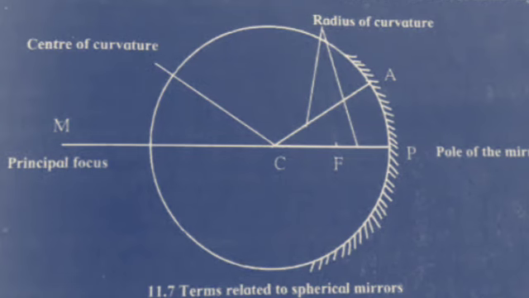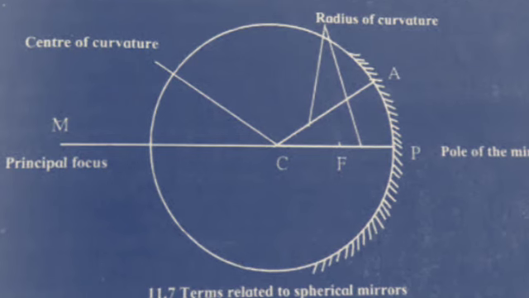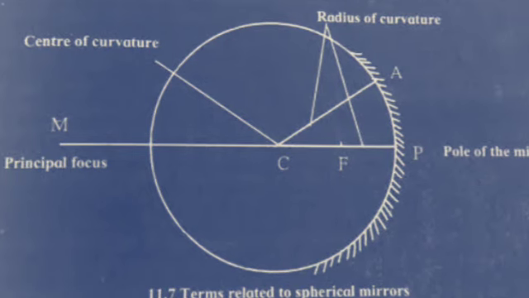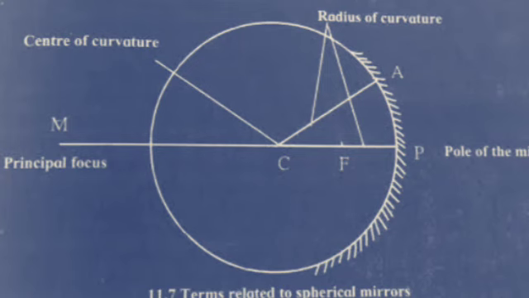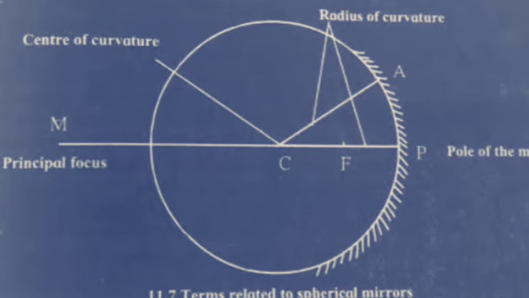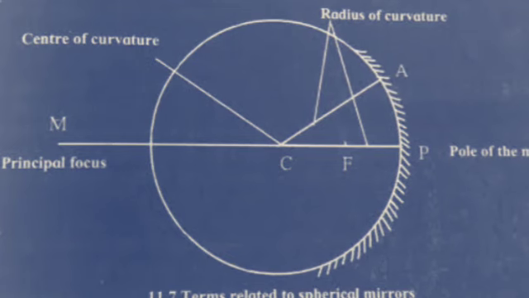Next is center of curvature. The center of the sphere of which the mirror is a part is called the center of curvature of the mirror. C is the center of curvature of the mirror. Next is radius of curvature.